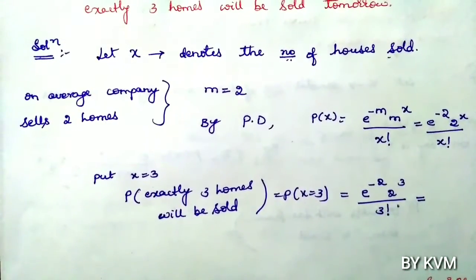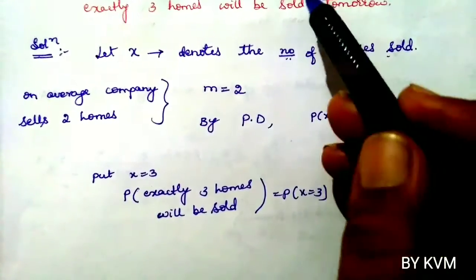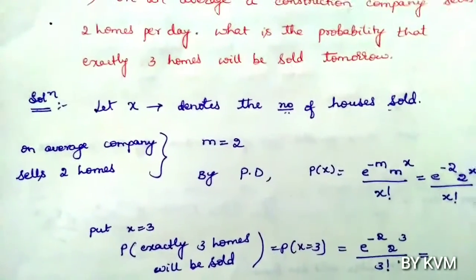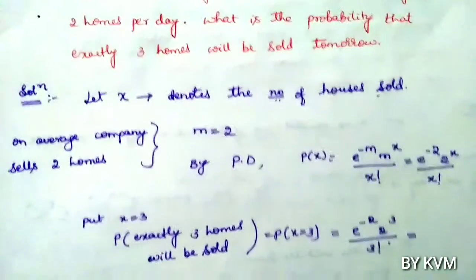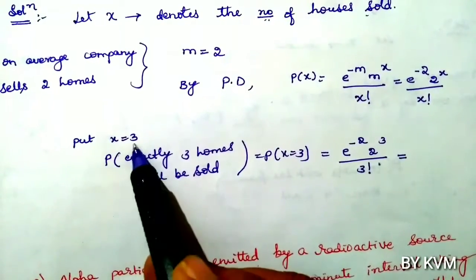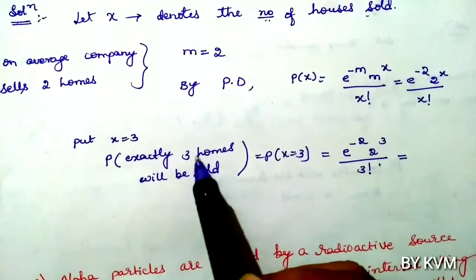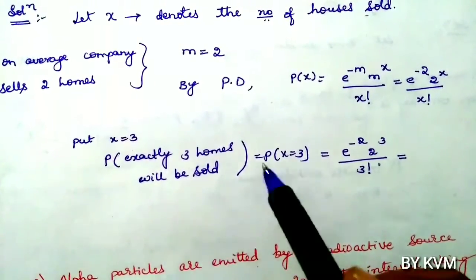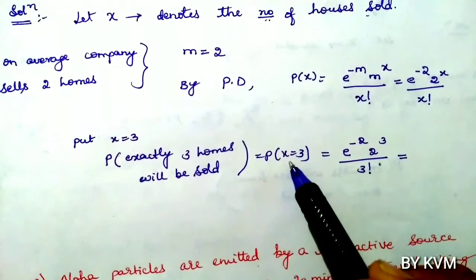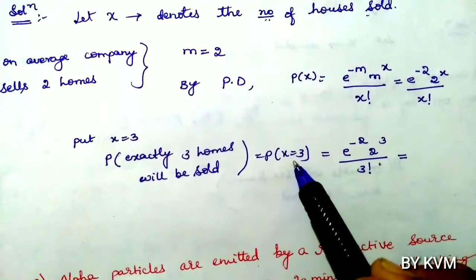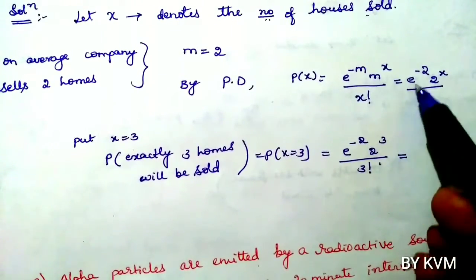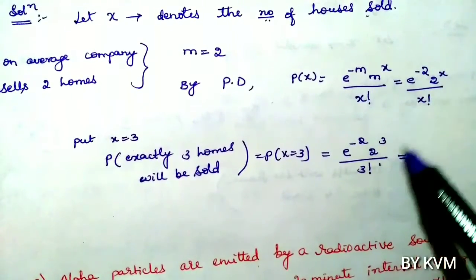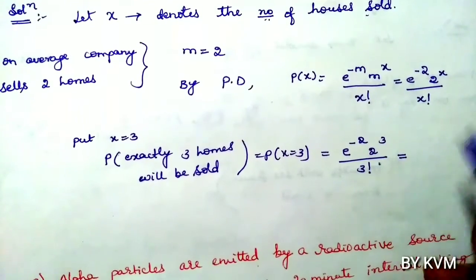We have to find the probability that exactly 3 homes will be sold tomorrow, so put x equals 3. P of X equals 3 is e power minus 2 into 2 power 3 by 3 factorial.